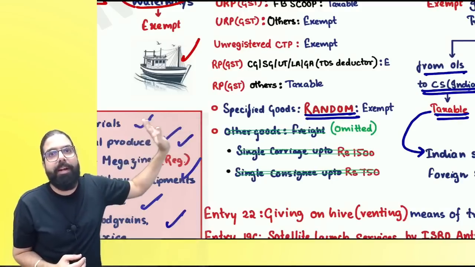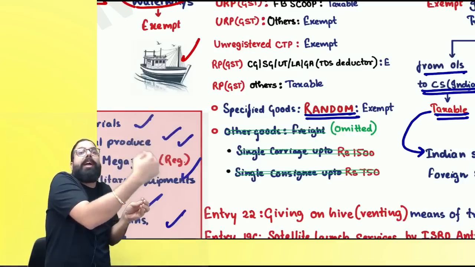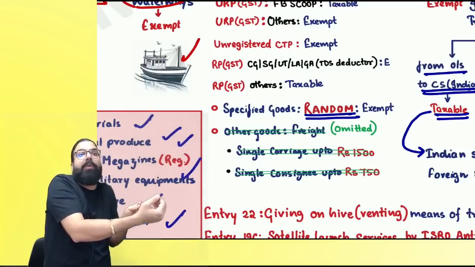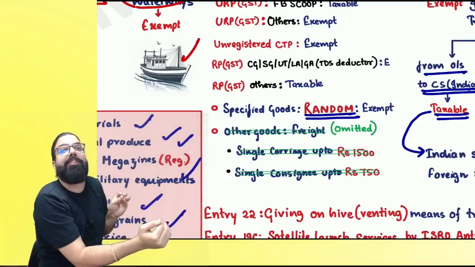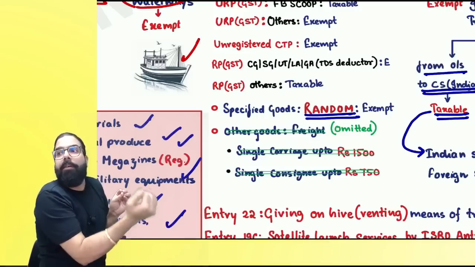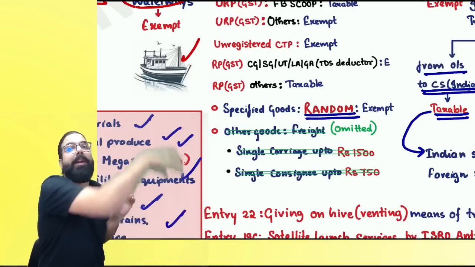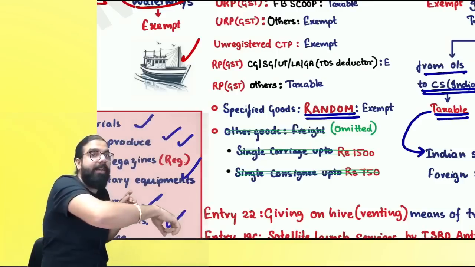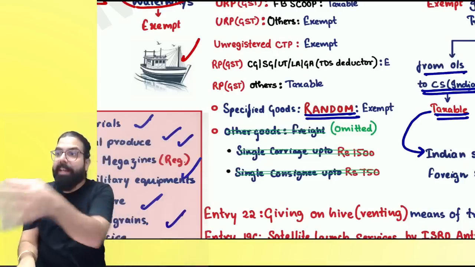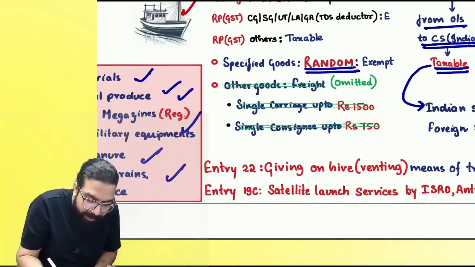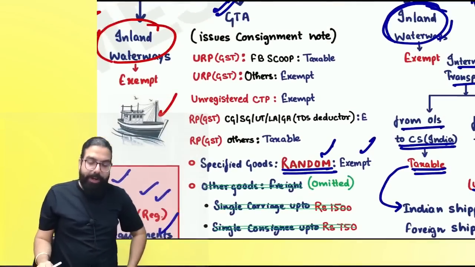RCM or forward charge. Correct, everyone? GTA giving to unregistered person, factory, body corporate, society, cooperative society, partnership firm: RCM or forward charge. GTA giving to unregistered CTP, exempt. GTA giving to other unregistered person, exempt. Where it was exempt, you leave it. Wherever it is taxable under RCM or 12 or 5% forward charge, there you have to see that if it is a rate item, it shall be exempted. Are we clear, everyone? Can I go ahead?